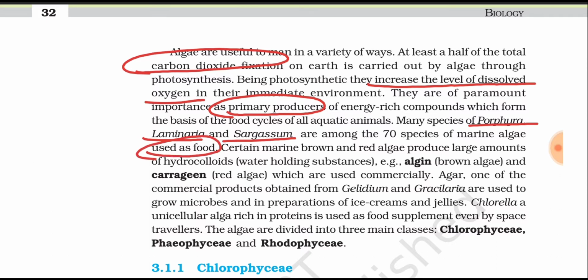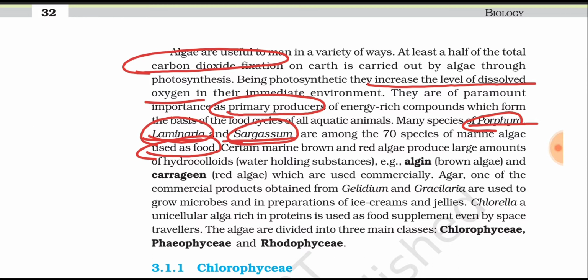We can expect a question: which of the following is not a marine form? So we have to remember these three algae names, because these three are marine forms, and they will give you terrestrial and freshwater algae along with these three and ask us to select the correct answer. So for answering this type of question, we have to remember these three marine algae names.